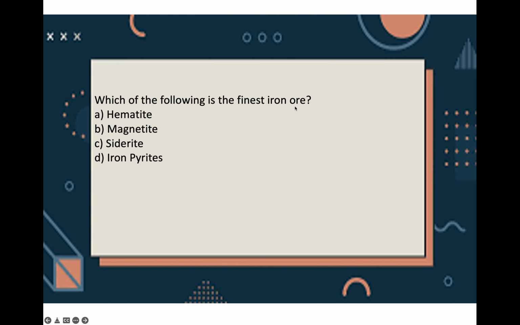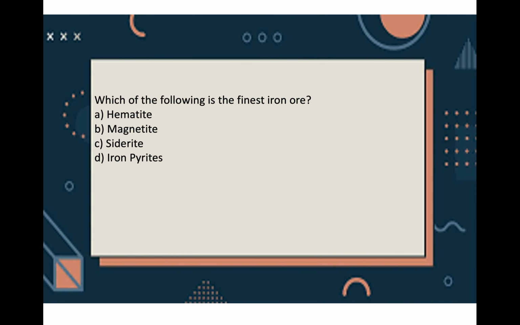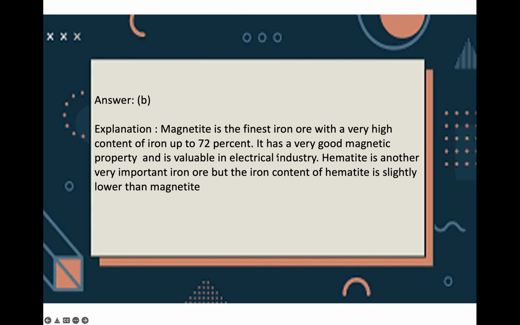Next, which is the finest iron ore? Hematite, magnetite, siderite or iron pyrite. The correct option is B, magnetite. It is the finest ore with a high iron content of up to 72%. It has good magnetic property and is very valuable in the electrical industry. Hematite is another important iron ore, but the iron content of hematite is lower than magnetite.